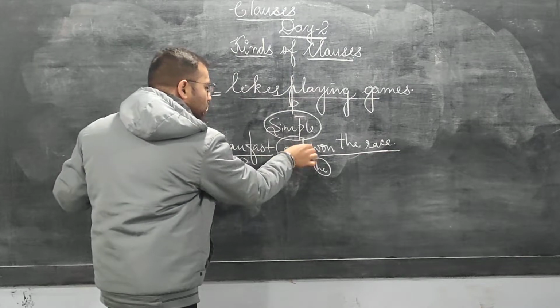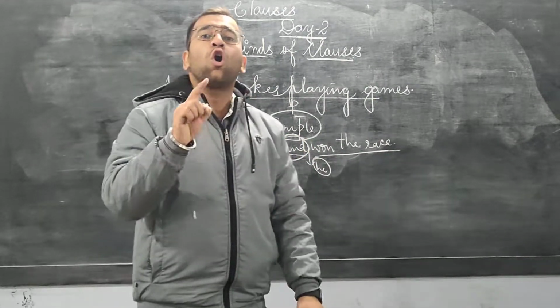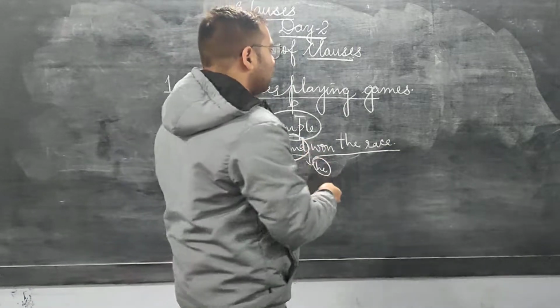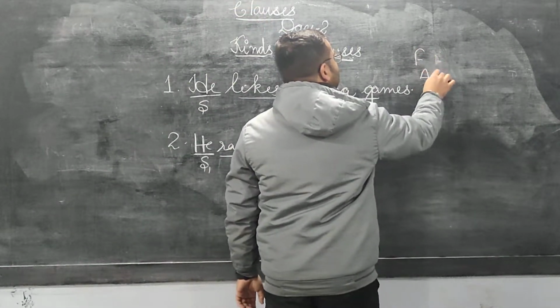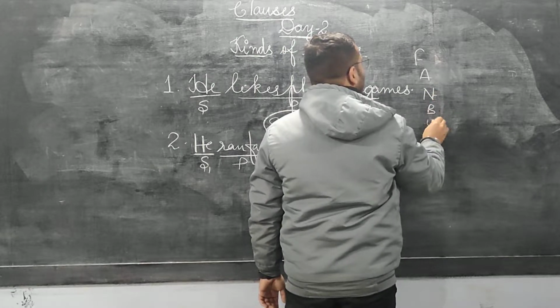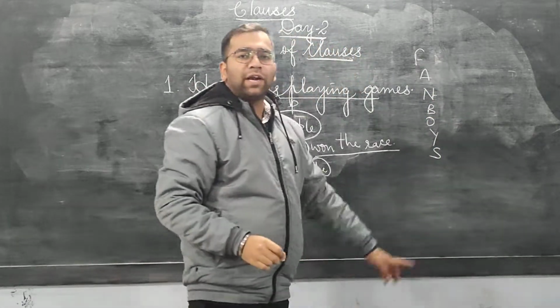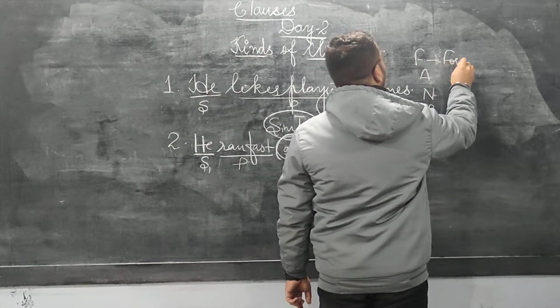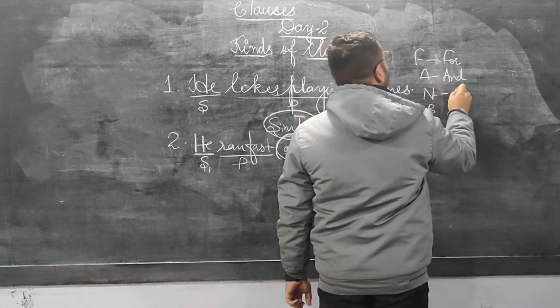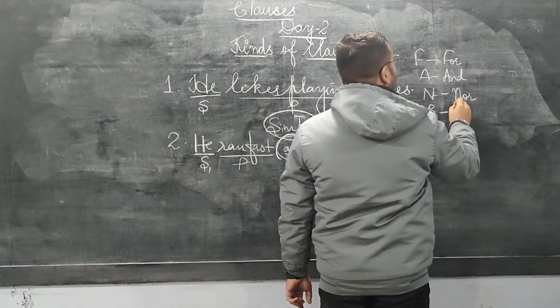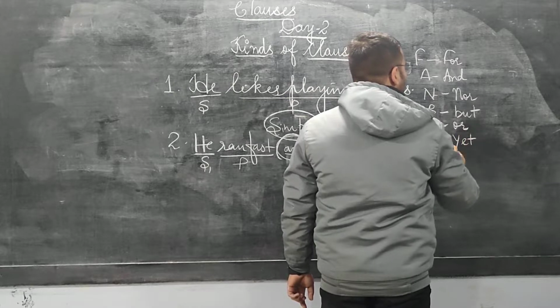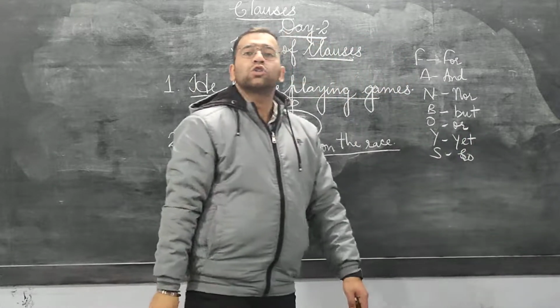So the sentences which are connected by coordinating conjunctions. Yesterday we did FANBOYS. I hope you have done your homework. I told you to find the abbreviations. F stands for for, A stands for and, N stands for nor, B stands for but, O stands for or, Y stands for yet, and S stands for so.